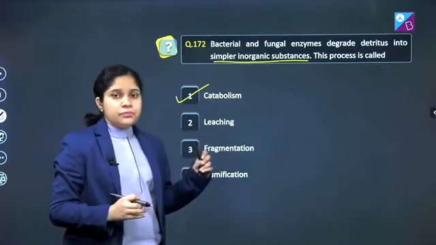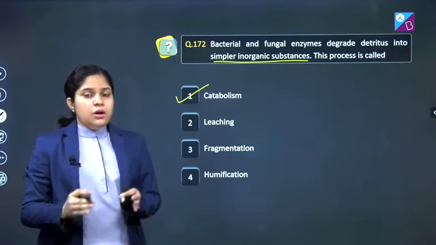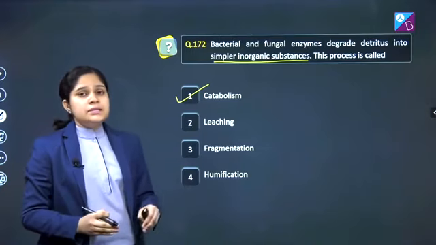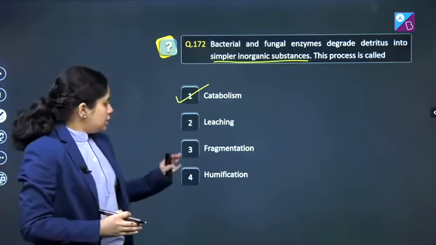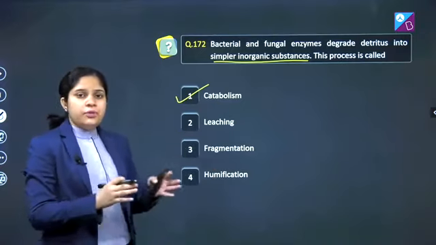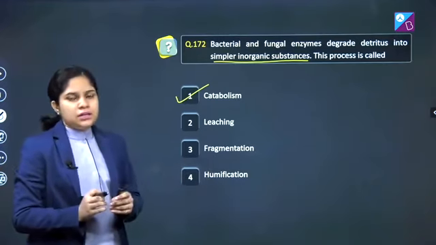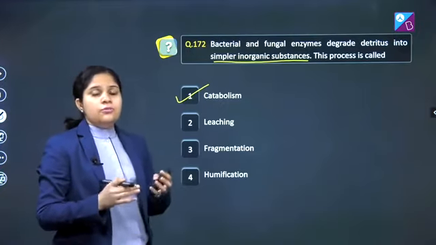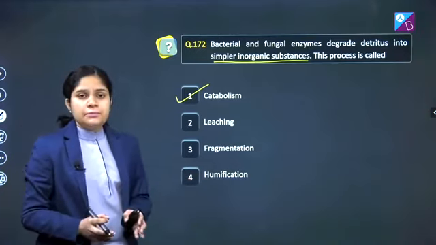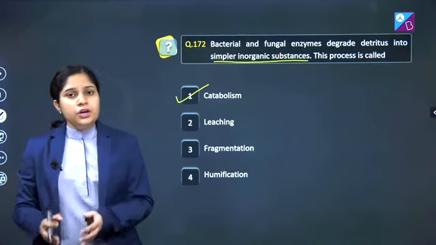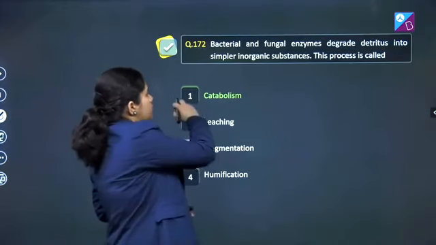Second is leaching. When the part of the detritus which is soluble mixes with the water and percolates down to the deep layers of the soil, that process is called leaching. Third, fragmentation. Fragmentation refers to the breakdown of the detritus into much simpler and smaller particles so that their surface area for decomposition increases. Fourth, humification. Humification means conversion of detritus into humus, which is black, amorphous and colloidal in nature. So the correct answer of this question will be option number 1.